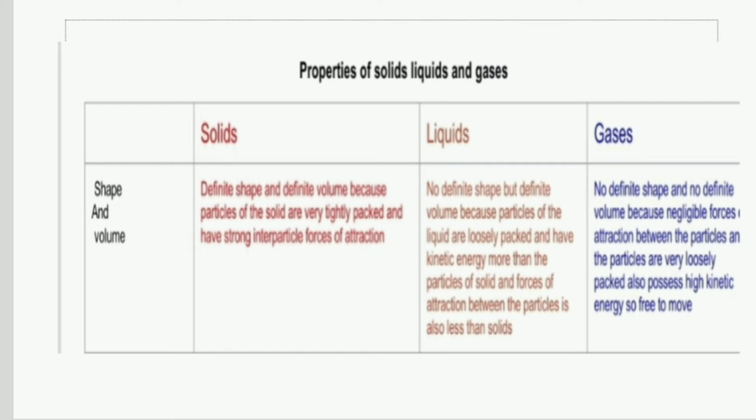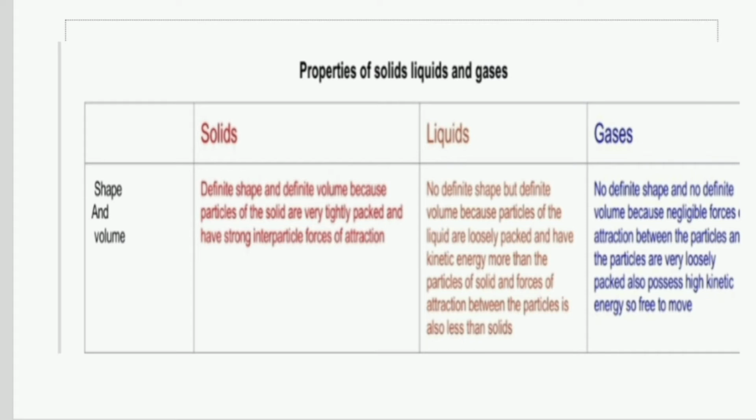Whereas if we talk about the liquids, it has a definite volume. That means the volume is fixed but it does not have a definite shape, because we know that whenever we take a liquid in different shapes of containers, the liquid will take the shape of that container.